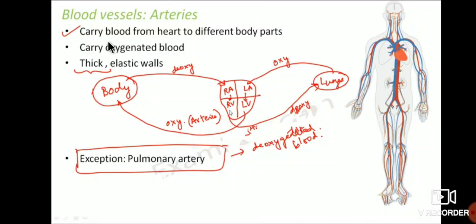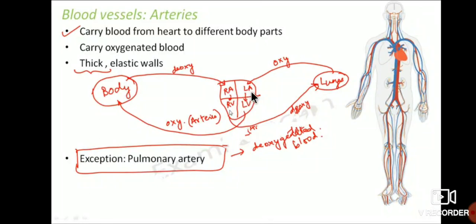The first point is that they carry blood from the heart to the different parts of the body, and arteries have thick, elastic walls, with the exception of the pulmonary artery. So these are the three important points under arteries: they carry blood from the heart to different body parts, they carry oxygenated blood, and they have thick elastic walls, except the pulmonary artery.